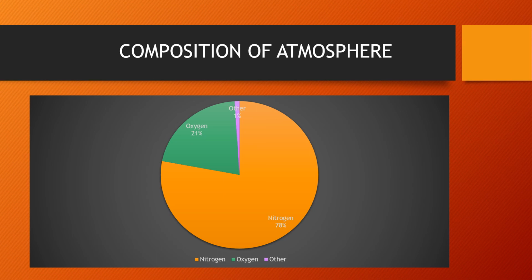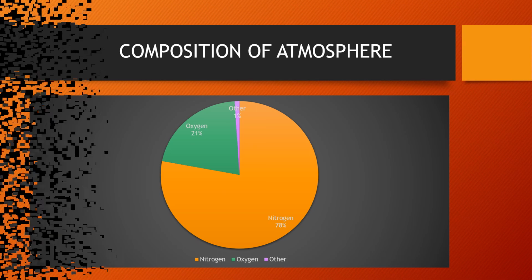The most abundant gas you can see in the figure is nitrogen. Oxygen forms about 21% of the volume of pure dry air. Pure dry air means when there are no dust particles.